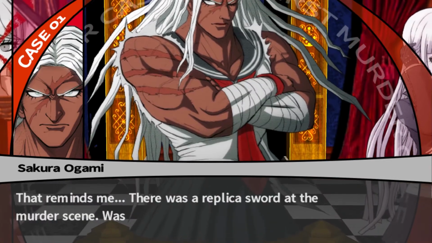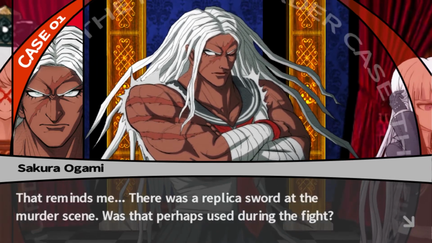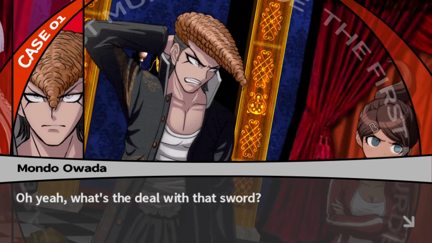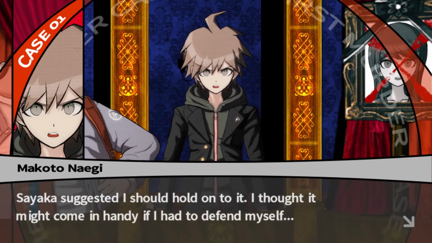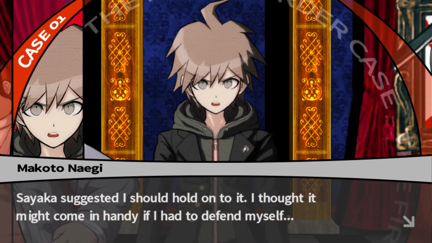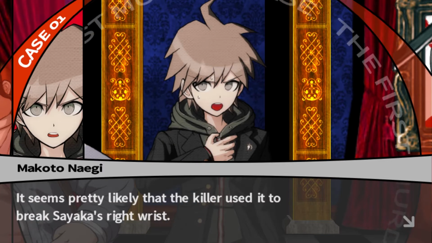That reminds me. There was a replica sword at the murder scene. There was. Was that what she used during the fight? Oh yeah. What's the deal with that sword? It's a long story. Sayaka suggested I should hold on to it. I thought it might come in handy if I had to defend myself. It seems pretty likely that the killer used it to break Sayaka's right wrist.